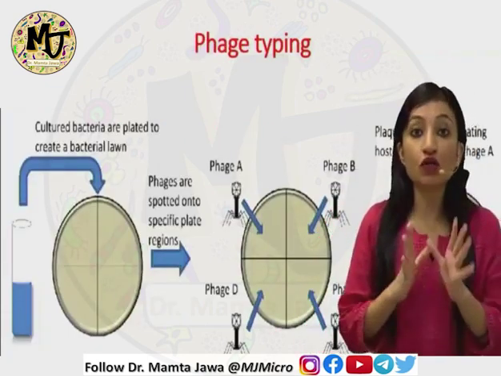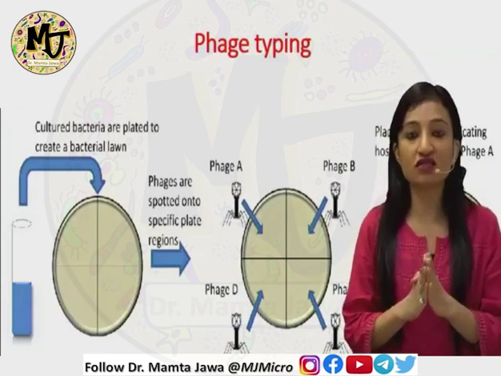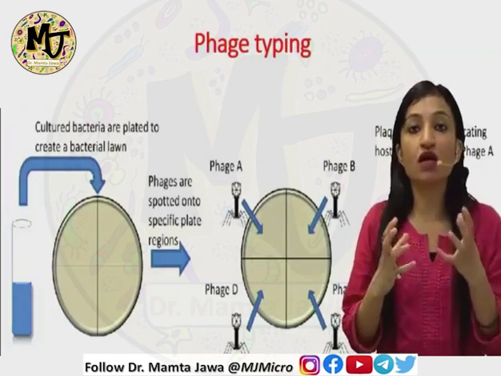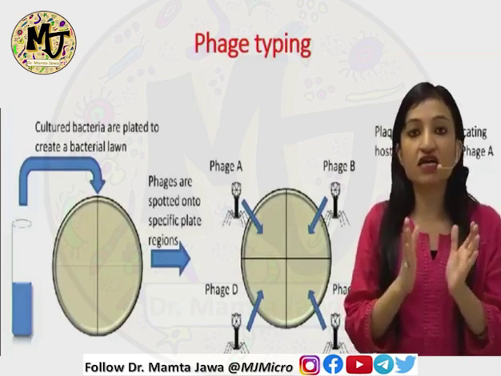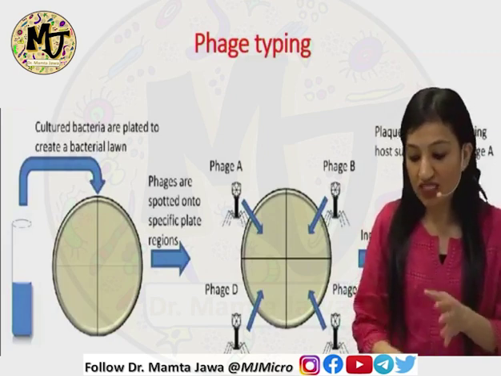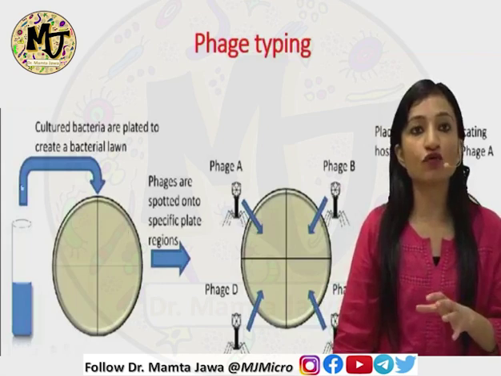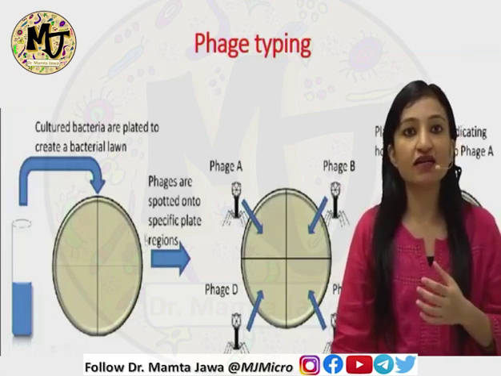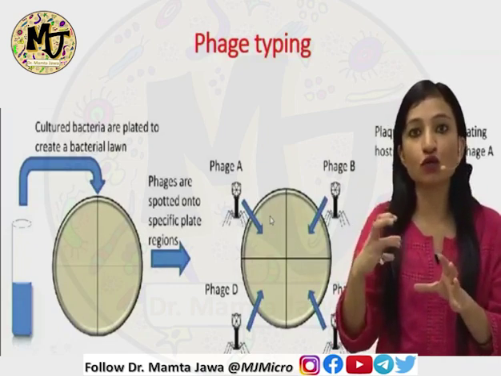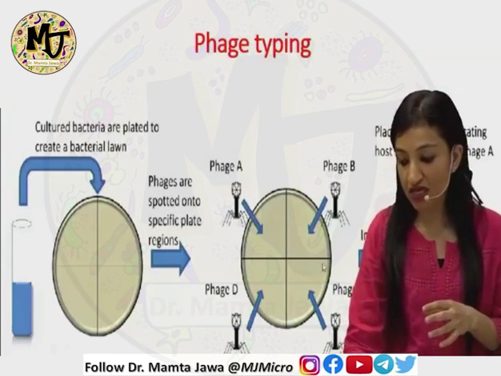Yet another important phenotypic method is the phage typing. Phages, also known as bacteriophages, are the viruses which are going to attack bacteria. So in phage typing, we want to find out whether a particular kind of bacterium is susceptible to attack by certain kind of bacteriophages or not. For this purpose, we first set up a lawn culture of the bacterium which we want to test, right? Like this. And after that, we take the set of phages which we want to test on this particular bacterium. So in this picture, you can see phage A, B, C, and D.